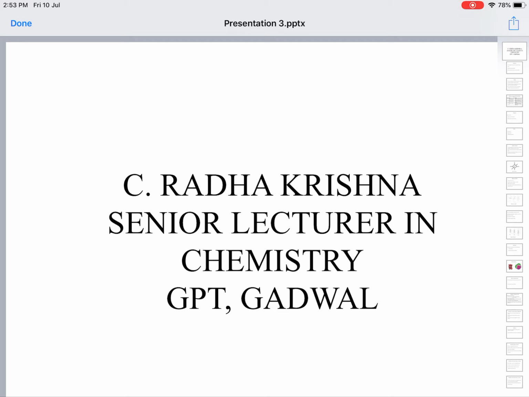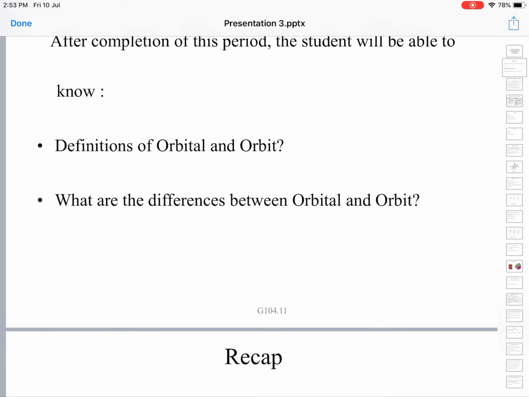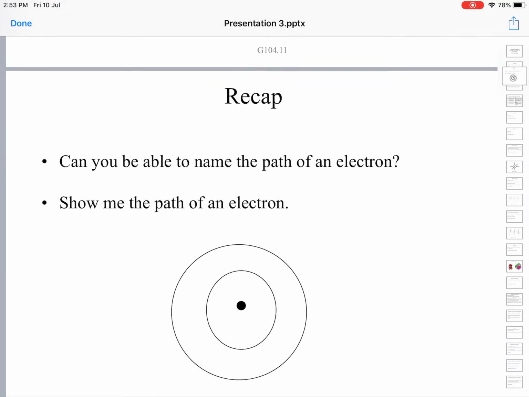Today we shall deal with the orbit, orbital and some information on the chemical bonding. After the completion of this period, you will be able to know what is an orbital, what is an orbit, and we will be able to differentiate between the orbital and orbit.